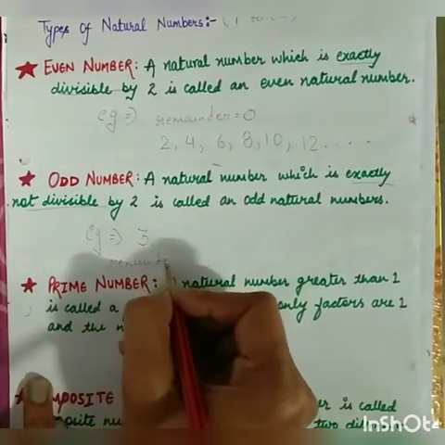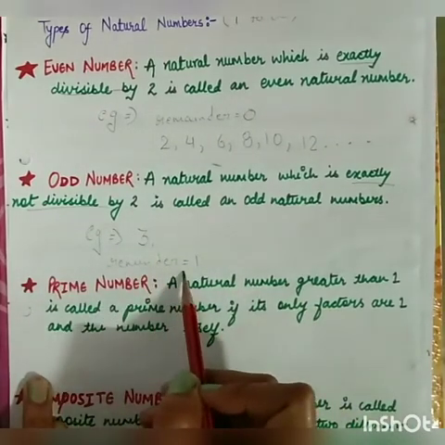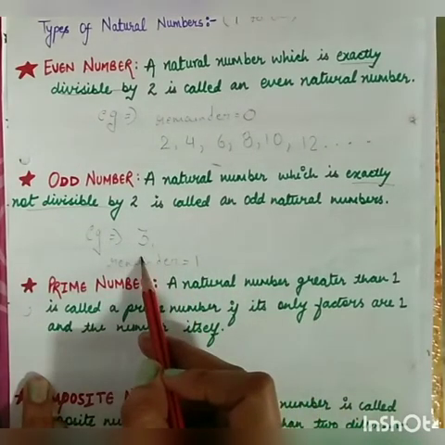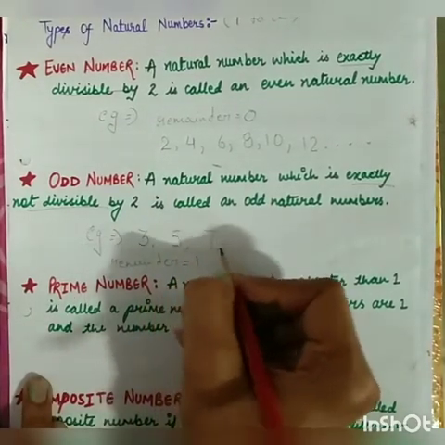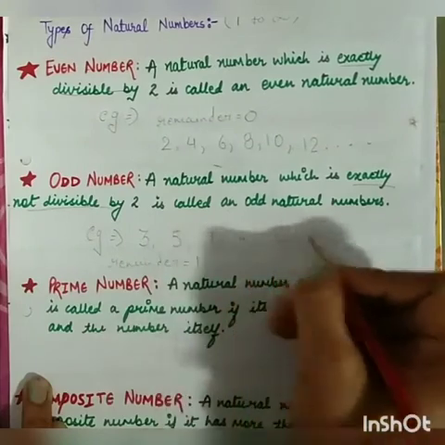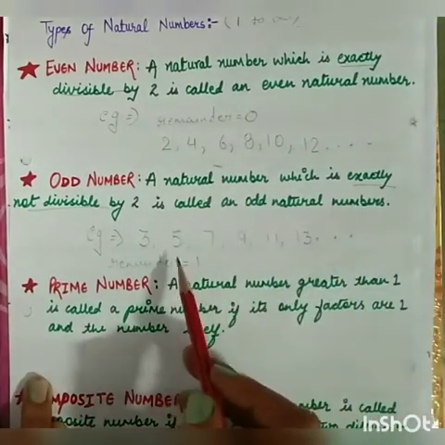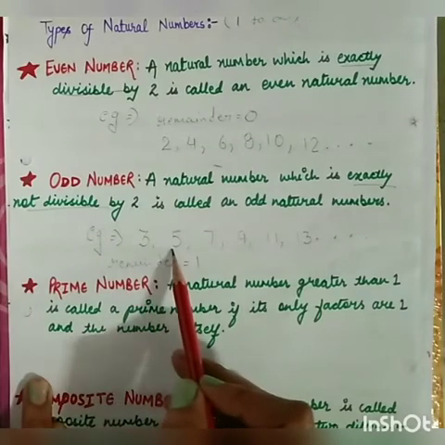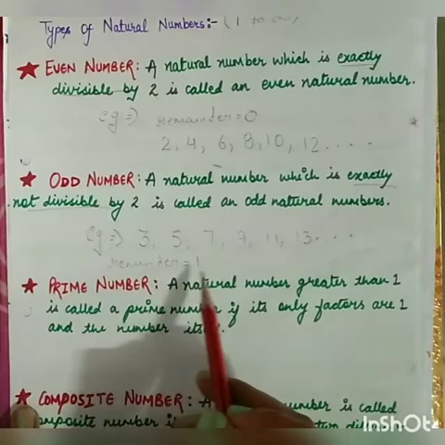It's 1. So 3 is not exactly divisible by 2, so 3 becomes your odd number. And then 5, 7, 9, 11, 13. These are all known as odd numbers. Why? Because they are not exactly divisible by 2. It means when you divide them by 2, you will get some remainder.